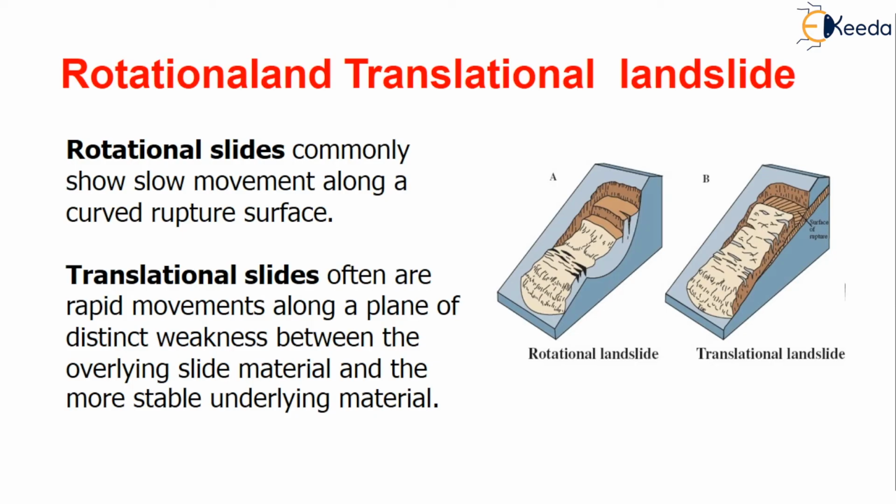It will commonly show very slow movement along the curved rupture path. Okay, it is a curved rupture path, it will show very slow. Coming to the translational slide, they are actually rapid, sudden. There will be sudden movement along a plane of distinct weakness between overlying slide material and more stable underlying slide material from the upper to the lower side.